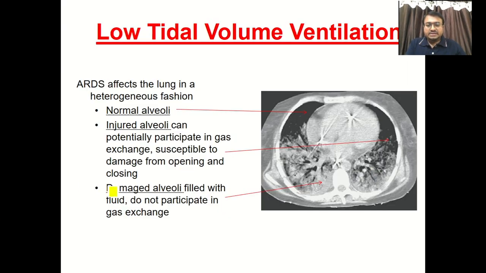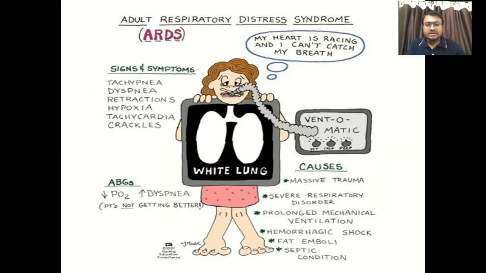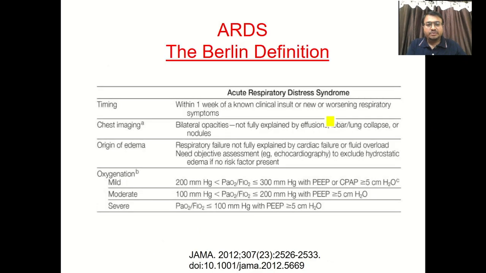One more finding: on other planes we can see this kind of damaged alveoli filled with such edematous fluid, and there is no gaseous exchange taking place, and this is a normal alveolus. So you can differentiate how ARDS produces damage to lung alveoli. In summary, ARDS is characterized by tachypnea, dyspnea, hypoxia, and decreased partial oxygen pressure in the artery. That is the ABG. The important treatment is ventilatory support.